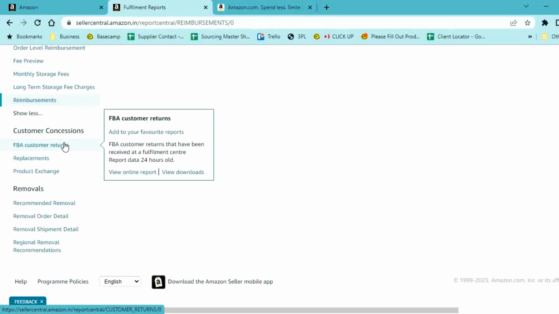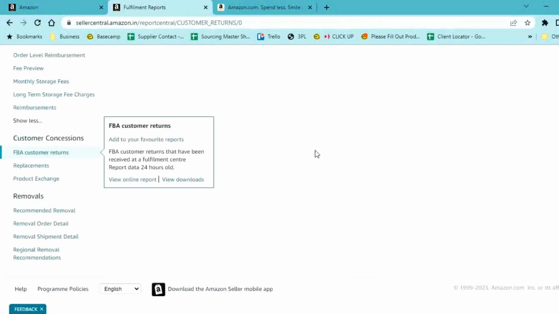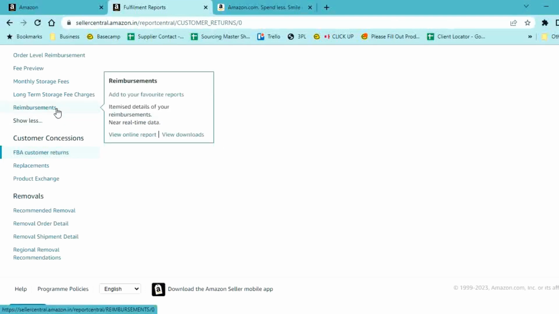In your second report, you're going to download FBA customer returns. From here you're once again going to choose the time frame, and then you're going to make a note of all the order IDs. This is your second report, which will help you understand how many goods were returned or received by Amazon. You also need one more report, which is reimbursement reports.